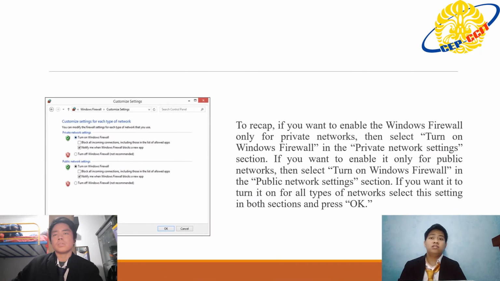Next, the last one, to recap: if you want to enable the Windows Firewall only for private networks, then select Turn on Windows Firewall in the private network settings section. If you want to enable it only for public networks, then select Turn on Windows Firewall in the public network settings section. If you want to turn it on for all types of networks, select the settings in both sections and press OK.